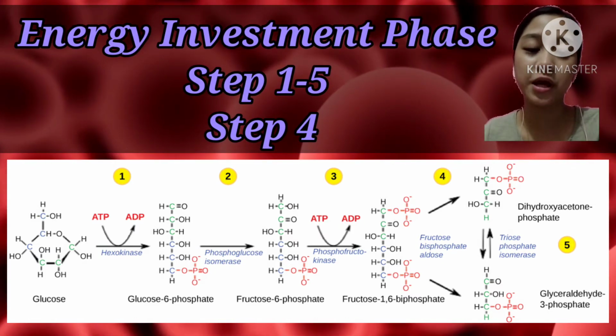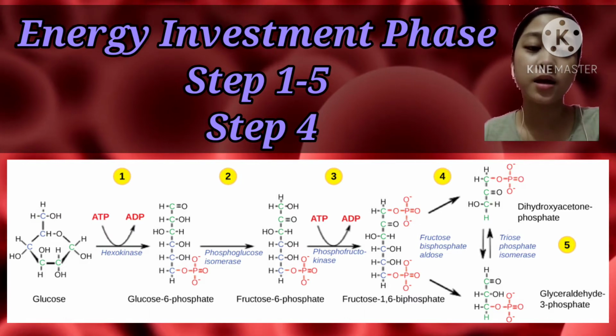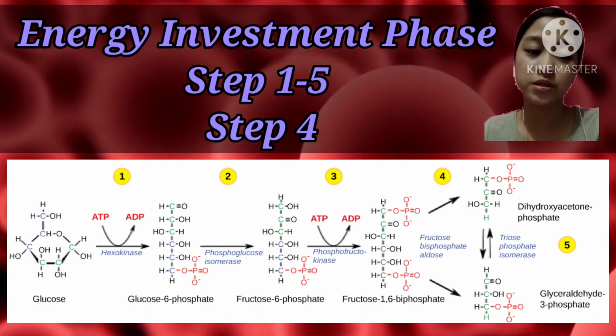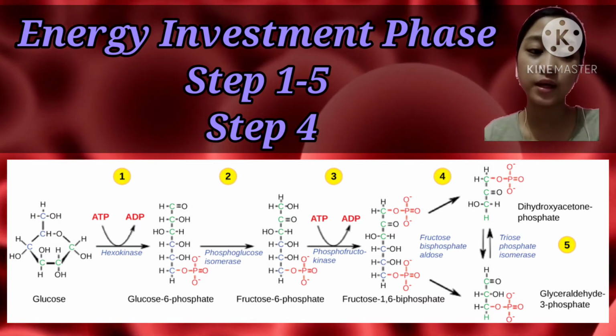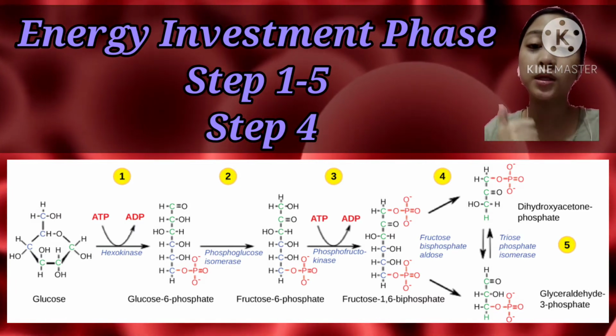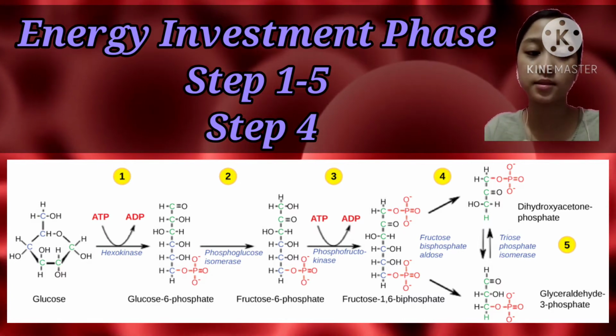dihydroxyacetone phosphate or DHAP and glyceraldehyde 3-phosphate. They are isomers of each other, but only one glyceraldehyde phosphate can directly continue through the next step of glycolysis.